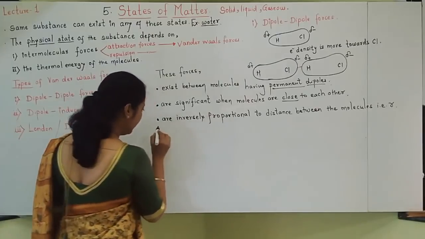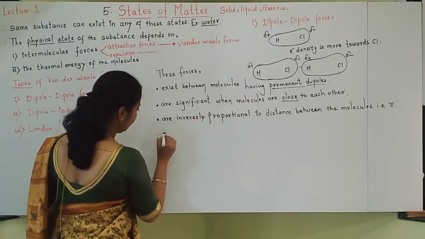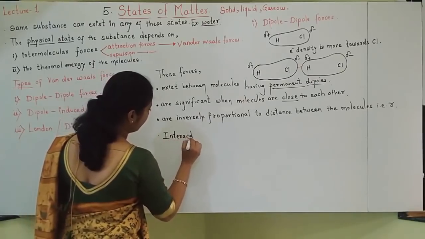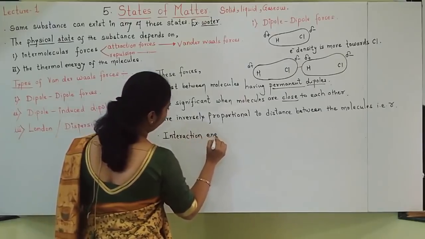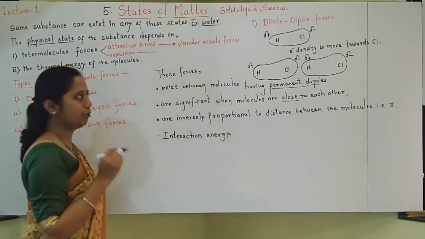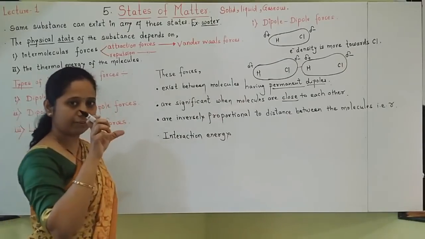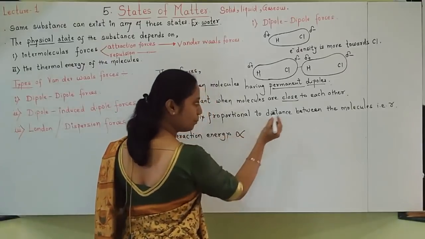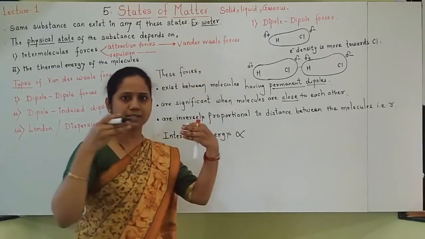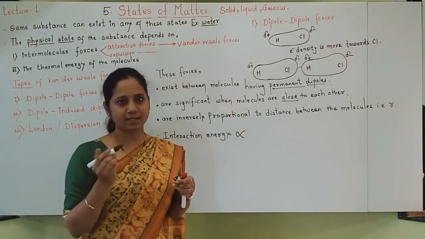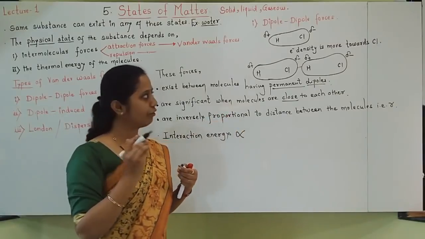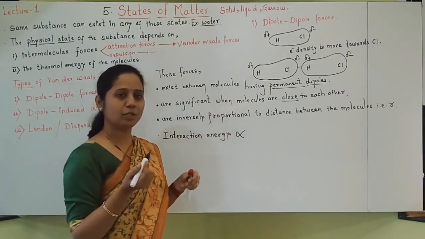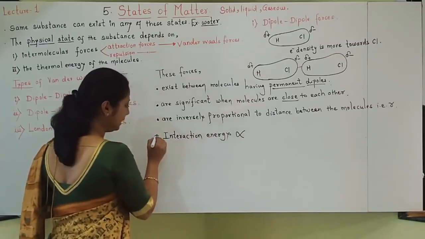Okay. Relation, how exactly? Interaction energy for dipole forces. Whatever attractive interactions are there, they are inversely proportional to R, the distance. As distance increases, interactions and attraction will be less. How exactly is the relation?